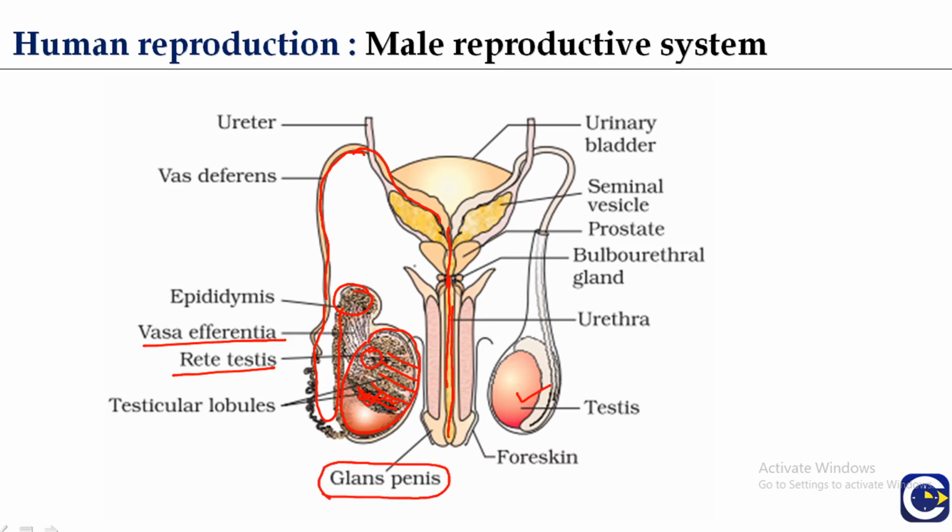Now this is the urethra, which carries the urine, and it also has the seminal plasma or the seminal fluid which contains sperms. Now there is a pair of seminal vesicles, the prostate gland, and the bulbourethral or Cowper's gland. So these are the important organs of the male reproductive system.